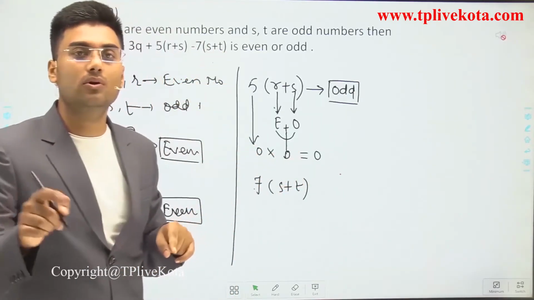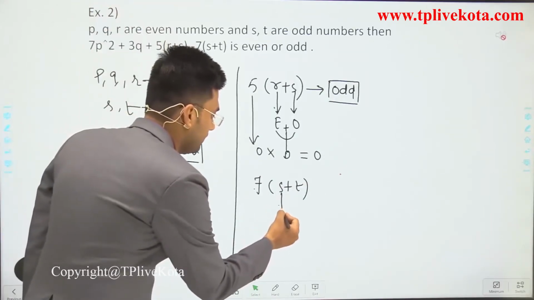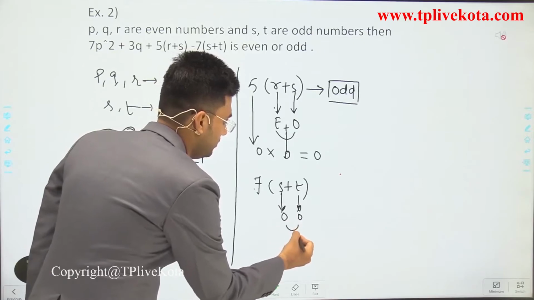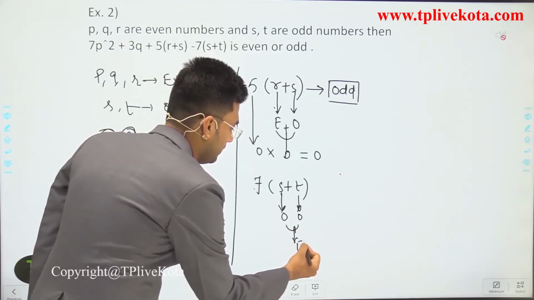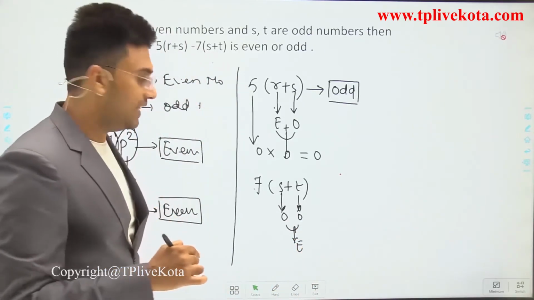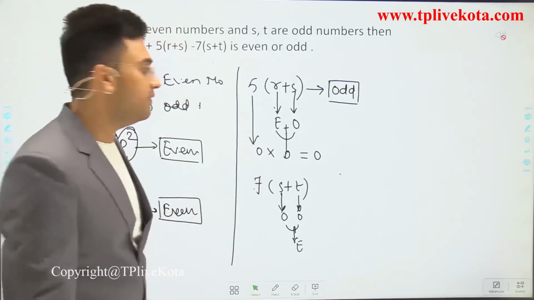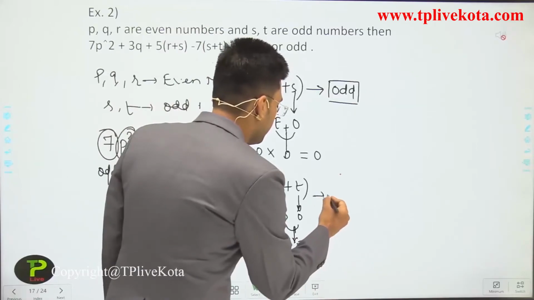Odd plus odd gives an even number, and an even number multiplied by odd or any number, we will get an even number again.